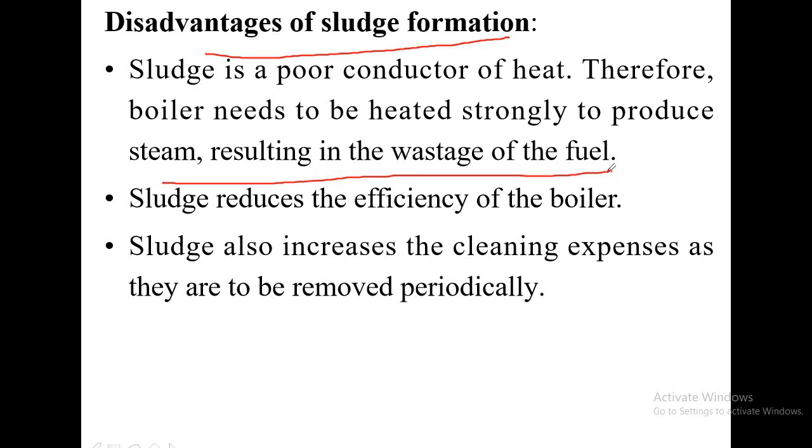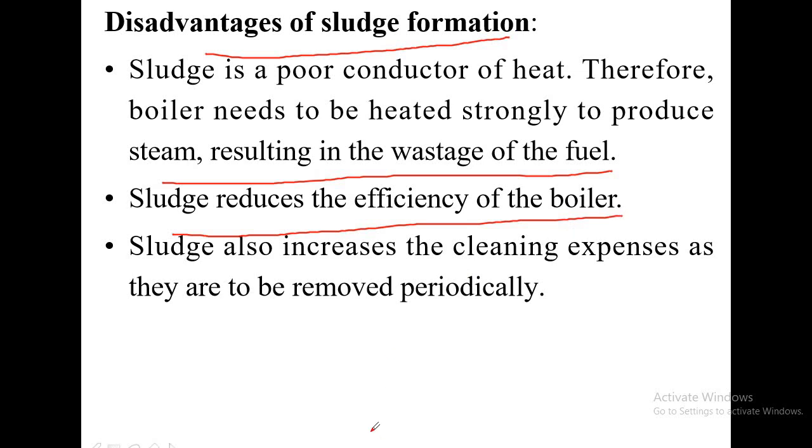Whatever heat we are supplying is received first by the metal body, and later it has to go to water through the sludge or scale. When sludge is there, which is a poor conductor, it does not pass that heat effectively to water. Therefore, a large amount of fuel is required to heat the boiler constantly and continuously. That will result in the wastage of the fuel. Sludge reduces the efficiency of the boiler.